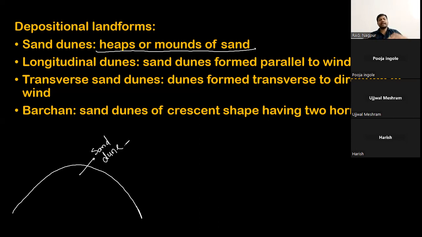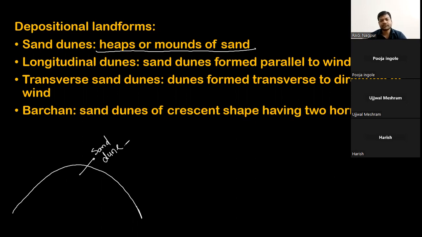So these sand dunes will grow, they will migrate, and they will give you one of the most striking and beautiful features if you ever go to Rajasthan. Marwad, Jaisalmer, Jodhpur, those sides. You will come to see this kind of sand dunes, smaller and larger sand dunes, in the Thar desert. Go to the Thar desert.